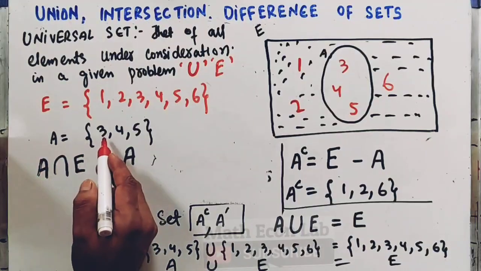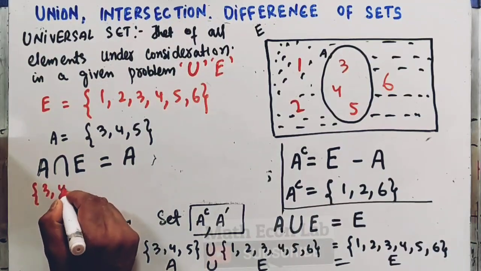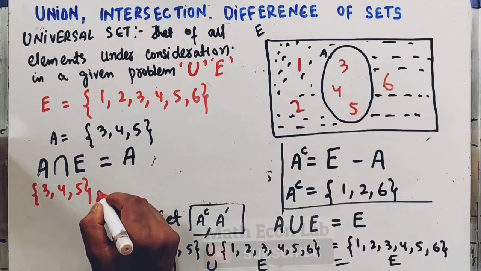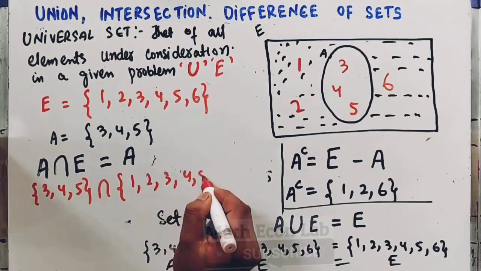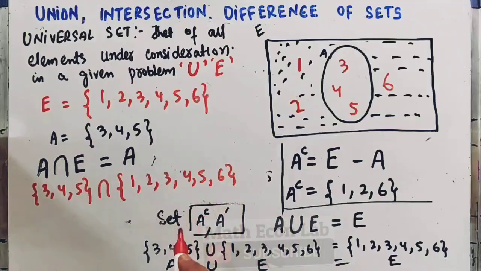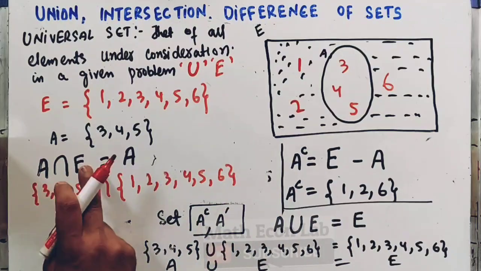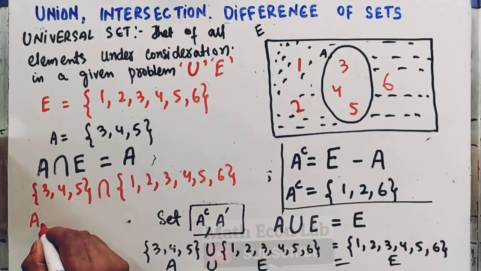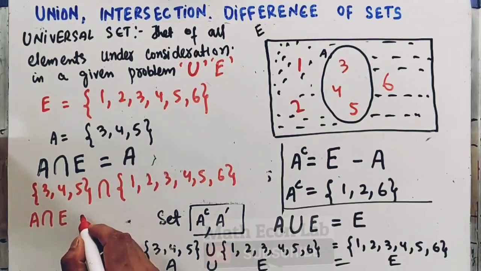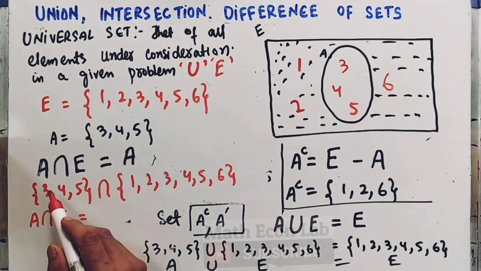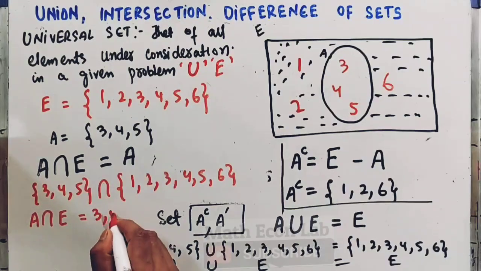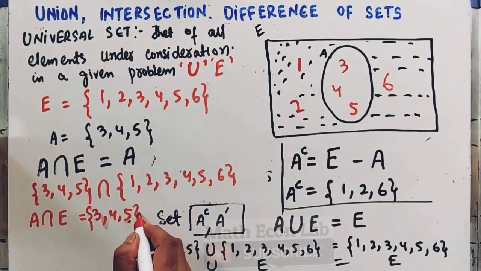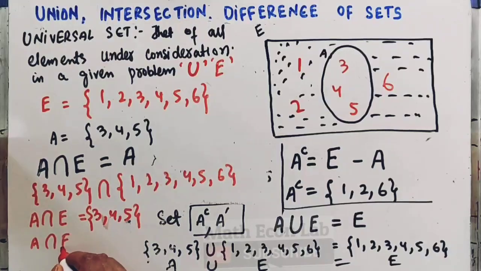We know that in A we have 3, 4, 5, and in the universal set 1, 2, 3, 4, 5, 6. The common elements of A and E denote our intersection. So A intersection E will be equal to the common elements 3, 4, 5, which is our A.